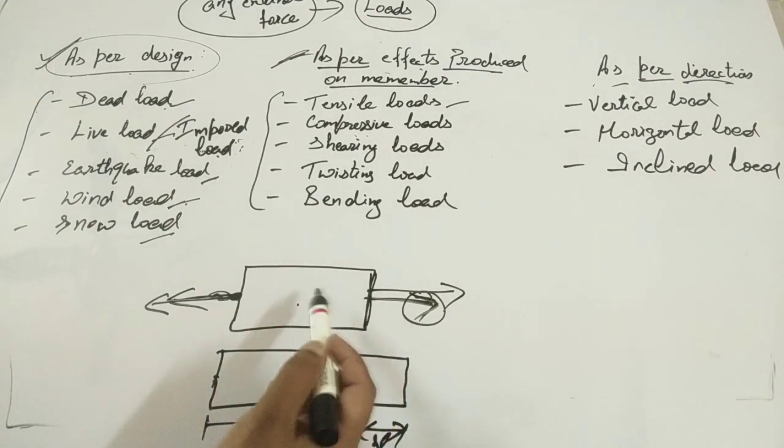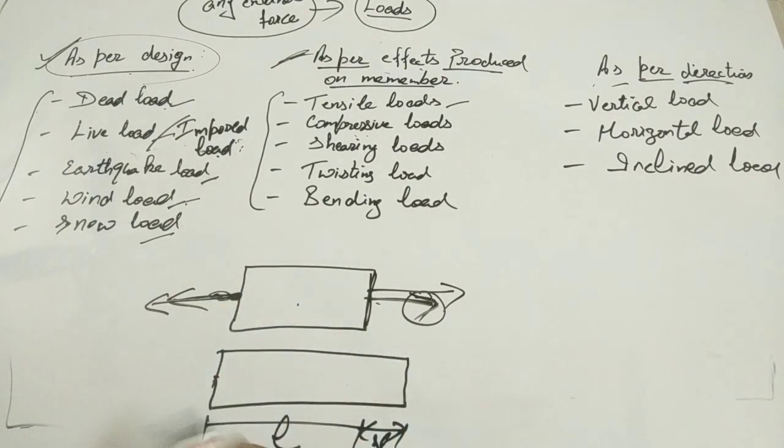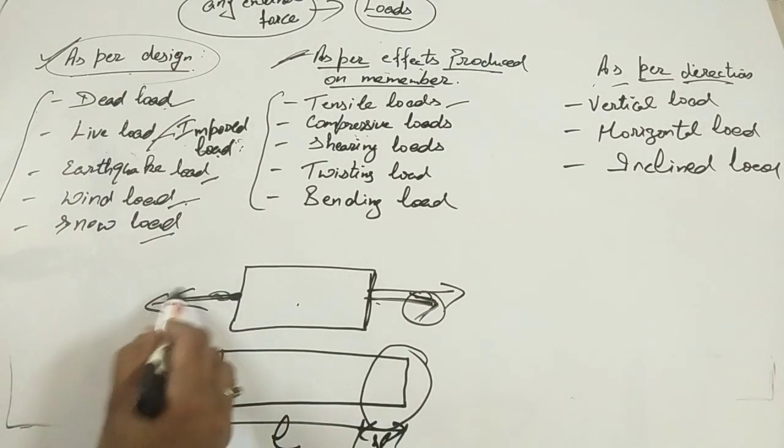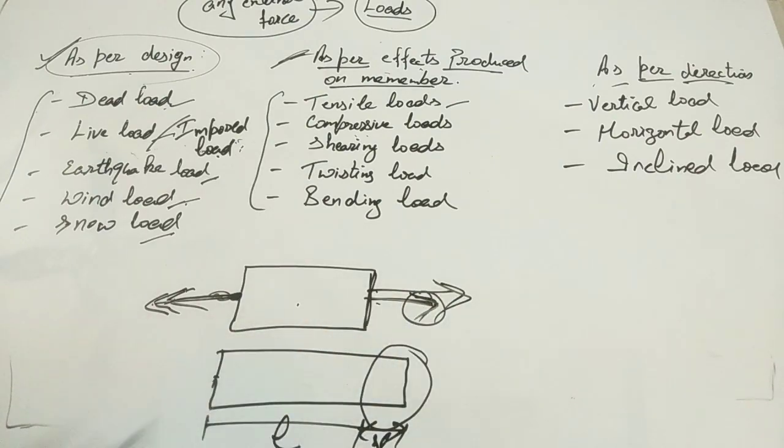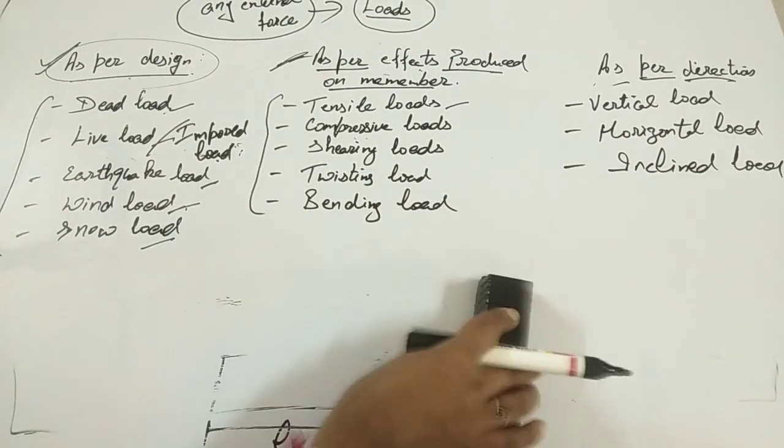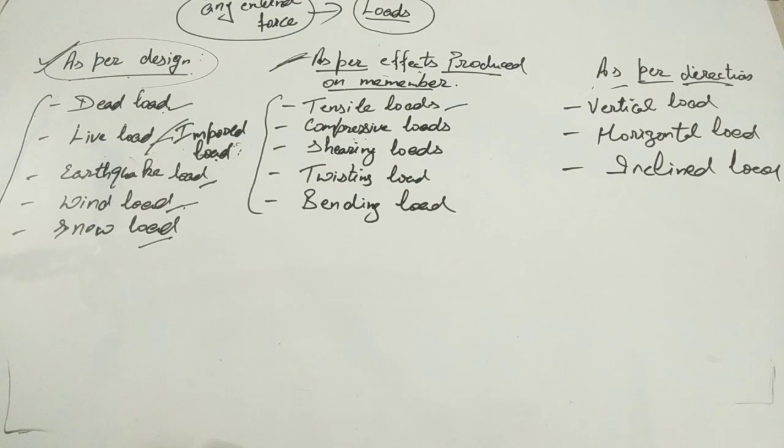So this is the block under tensile load, and the effect of tensile load is tension. We'll discuss it later in another video in detail. This is just the introduction about the loads. So tensile load is when two equal and opposite forces act on the body away from its surface. Clear, guys? Next.